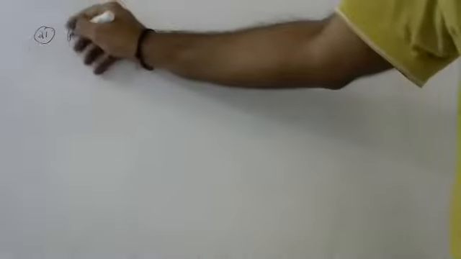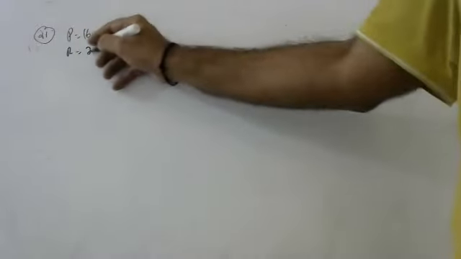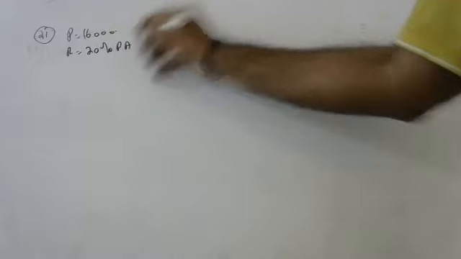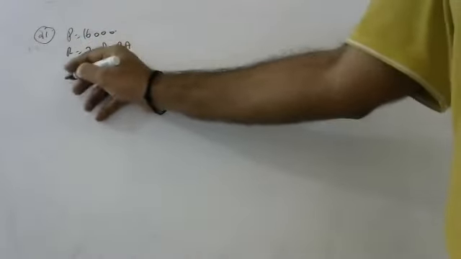Rekha deposited 16,000 in a foreign bank at the rate of 20% per annum, compounded quarterly. After 1 year, time is 1 year, compounded quarterly. Okay, this is one question.